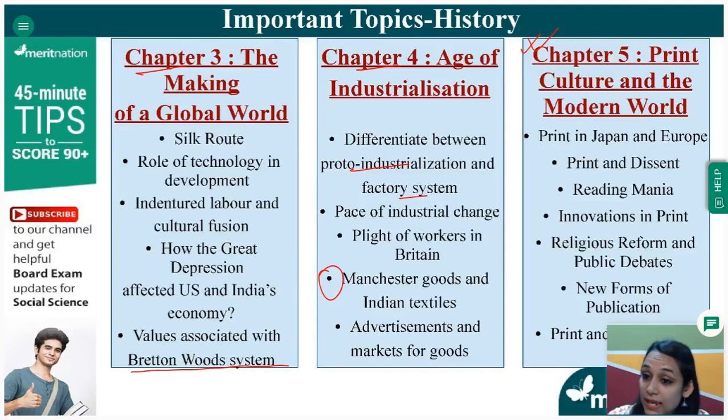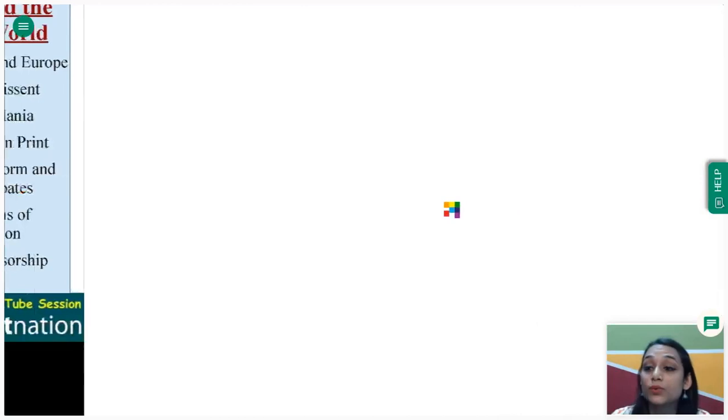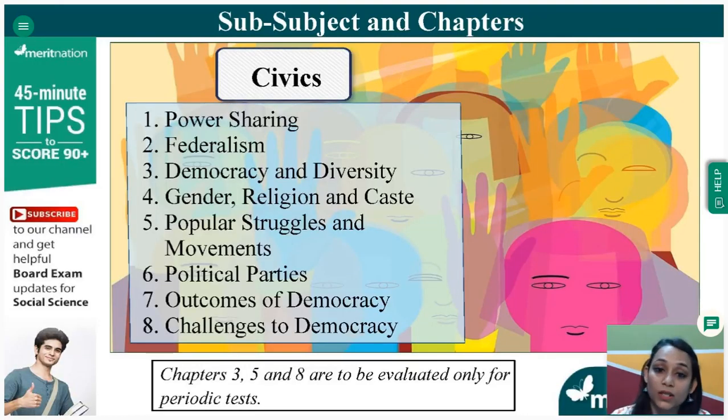Then print and dissent, reading mania when it started in Europe, then the reading mania came to India. Innovations in the print system, the print technology that happened, religious reform and public debates, new forms of publication, and then last, print and censorship is also very important. Like, why did censorship come into being and why it was imposed on the print culture.